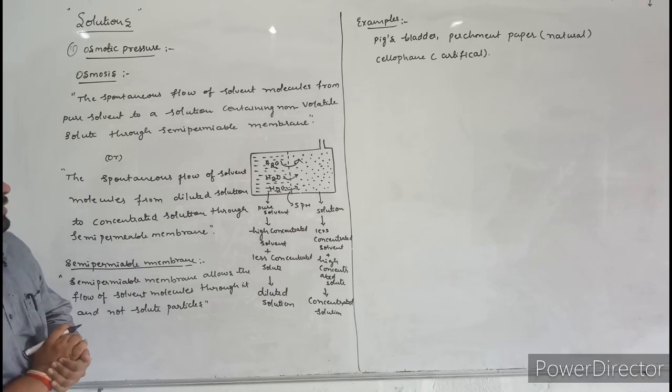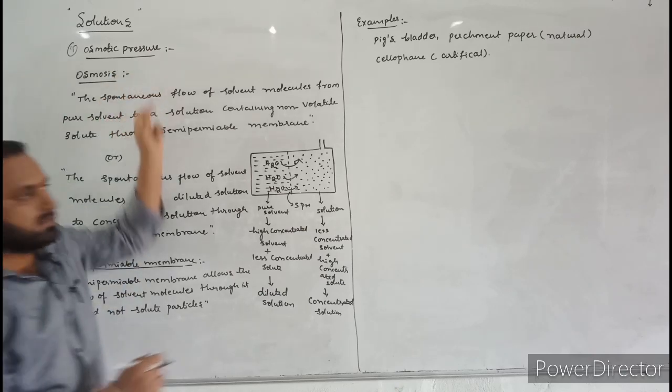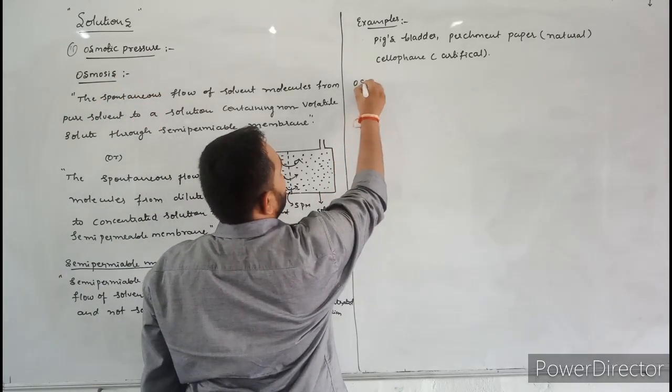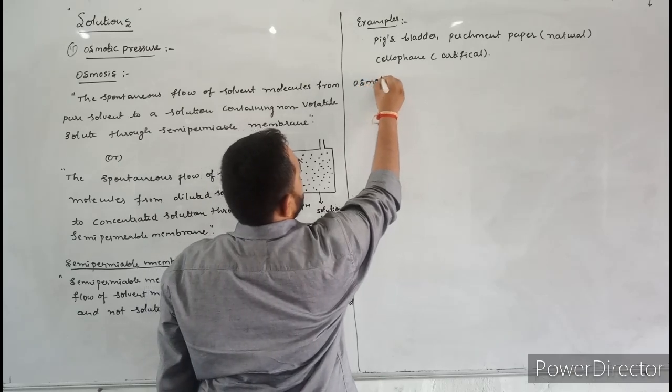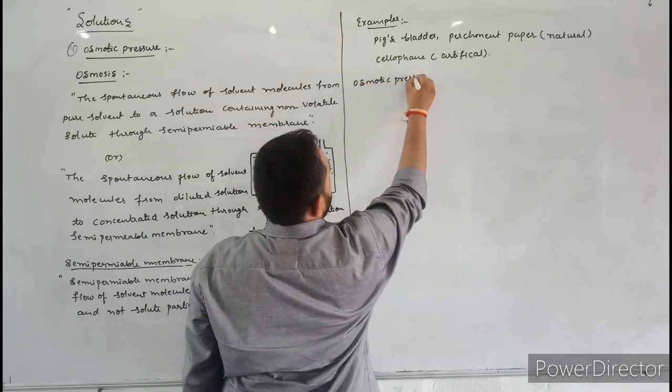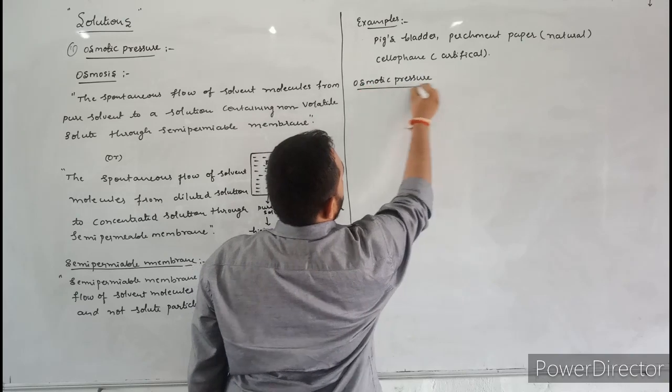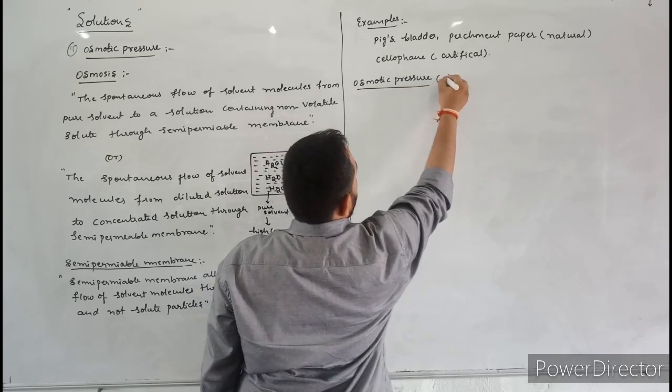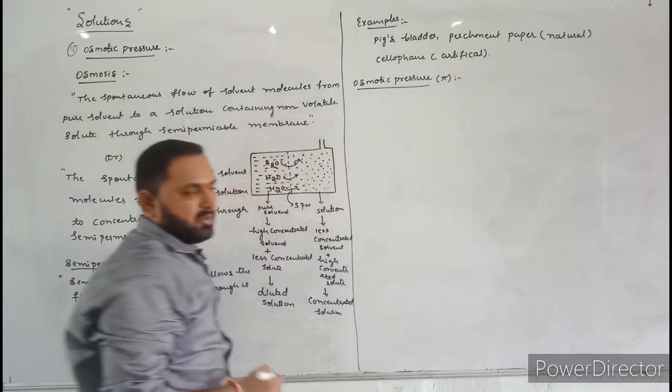Next, let us understand what is osmotic pressure. Here, osmotic pressure is denoted by pi. What is osmotic pressure?